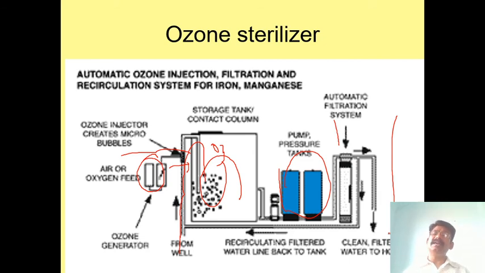It is a very nice method, but its disadvantage is that it is very cost intensive, so ordinary people cannot afford it. That is the reason municipality officers use only chlorination or calcium oxychloride. That is the easy and cheap method for killing the bacteria. Ozonization is also very good, but it is costly.